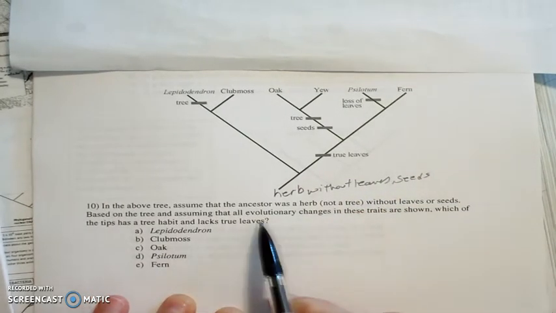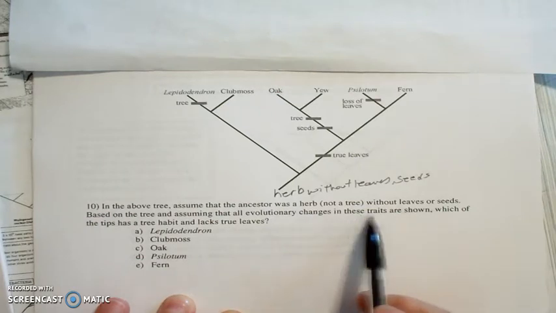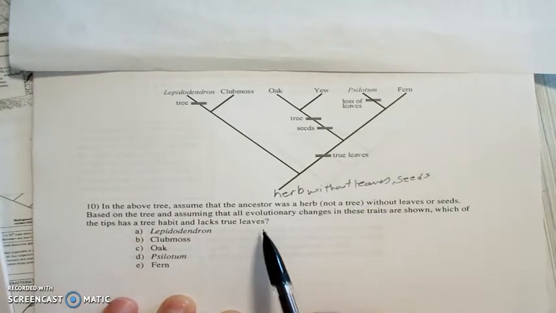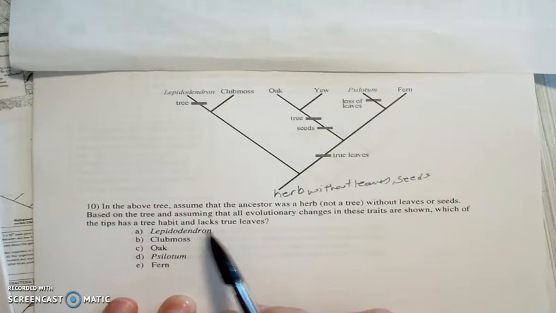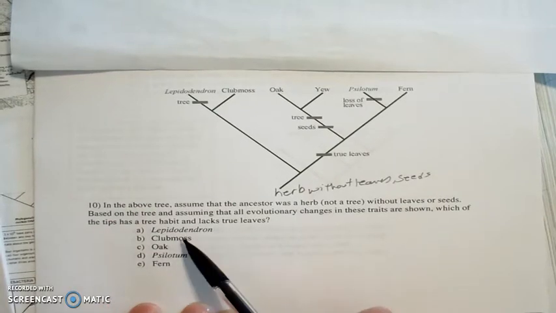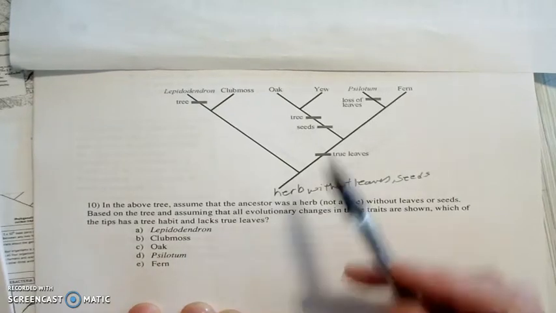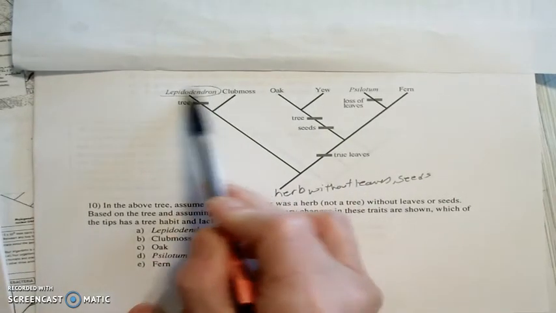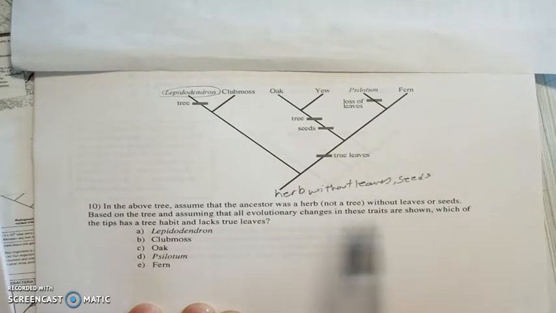Based on the tree and assuming that all evolutionary changes in these traits are shown, which of the tips has a tree habit and lacks true leaves? Let's look at A. Lepidodendron. So let's find it. It's right here. Okay. Which has a tree habit.